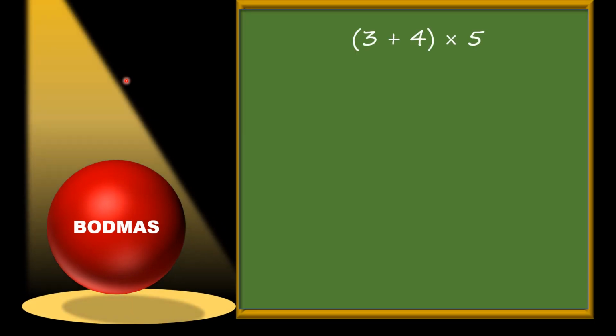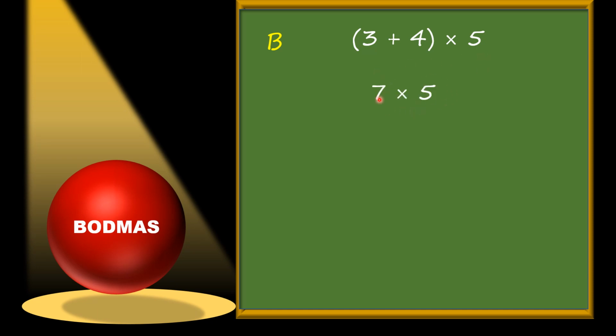After that, of, then division, then multiplication, then addition, then subtraction. Let us focus on the rule BODMAS. Here is a question. There is a bracket, 3 plus 4 is in the bracket, then multiply 5. According to the rule BODMAS, always solve the bracket first. Here addition is in the bracket and multiplication is outside the bracket. So we need to solve the bracket first. Whatever the operation is in the bracket, we need to solve that bracket. So 3 plus 4, we will solve the bracket and the answer will be 7 multiply 5.